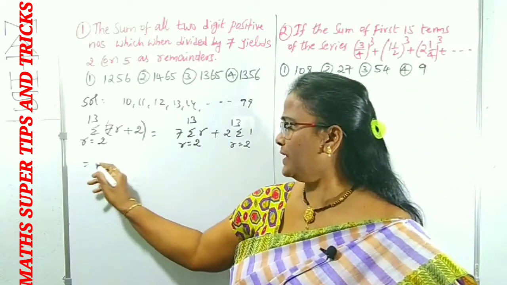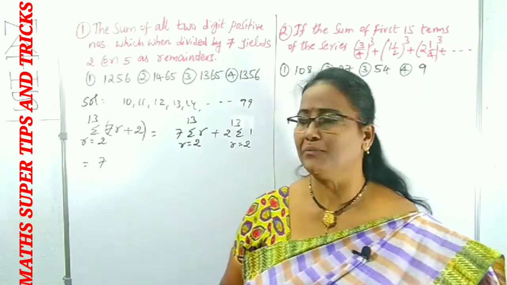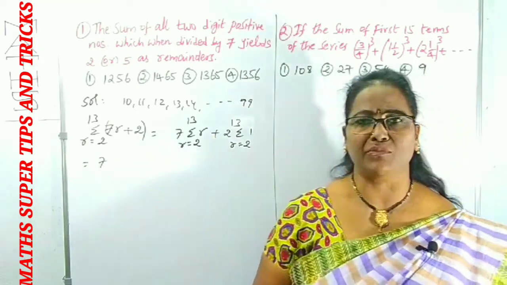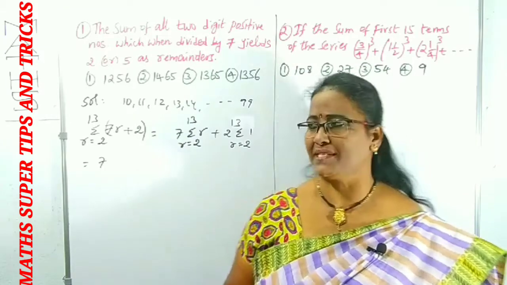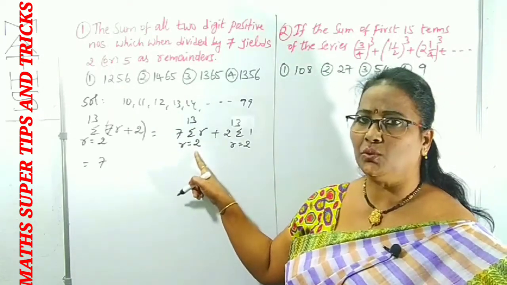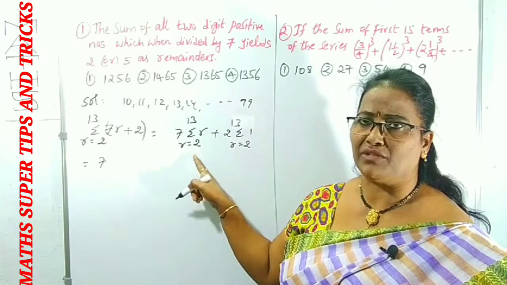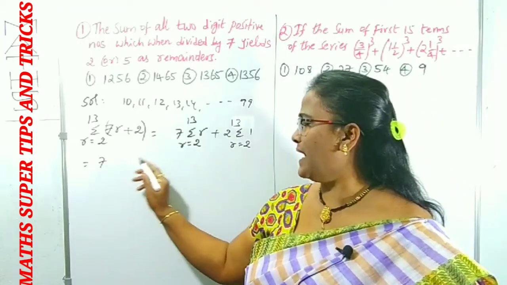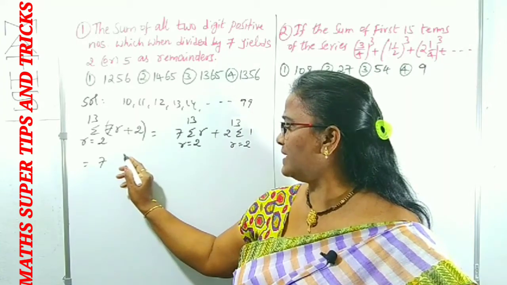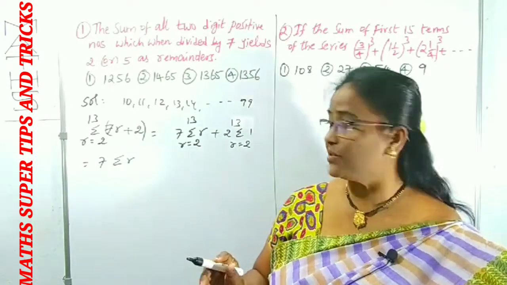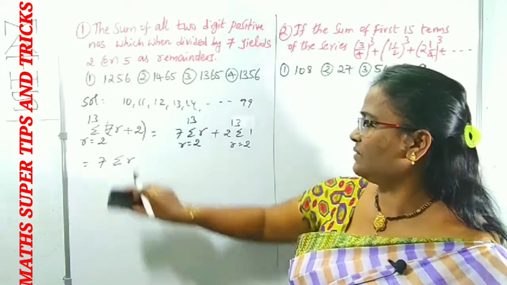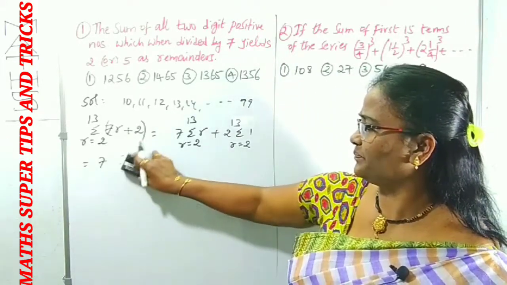You know, already in the lower classes, sigma r, with r equal to 1 to n, is the sum of the first n natural numbers. But here r is from 2, so r is not from 1, which means 1 is missed. We can add 1 and subtract it. Shall I rewrite this? Sigma r, we can take r equal to 2 to 13. This simply gives the sum of n natural numbers.